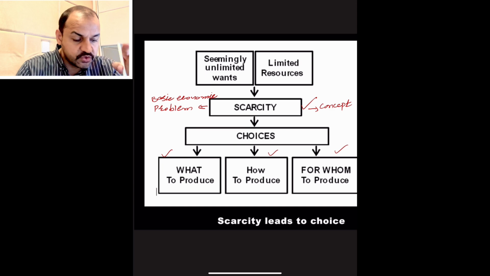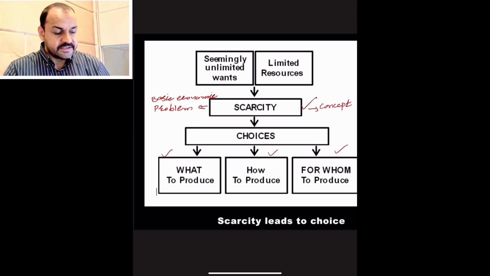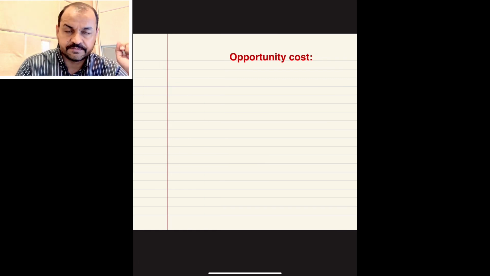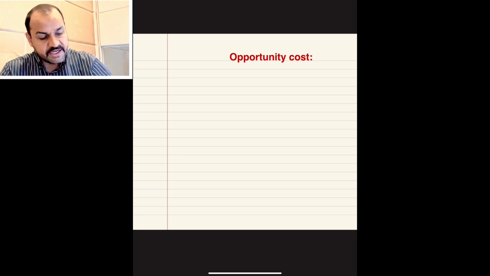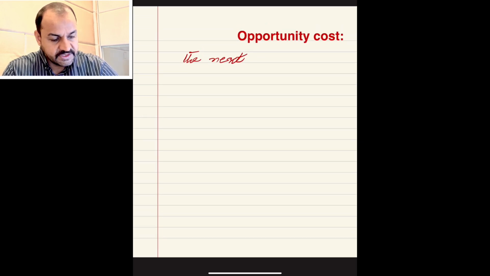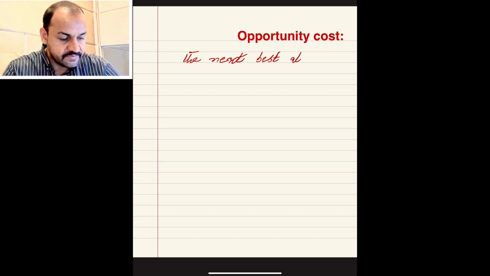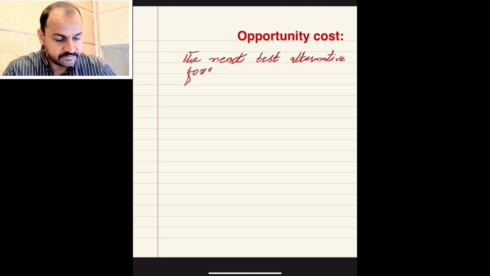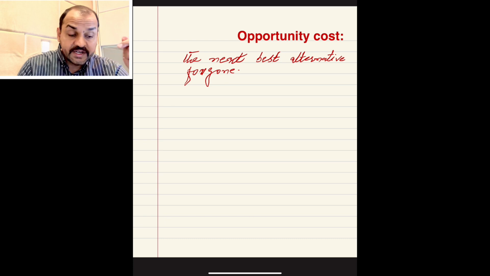Okay. So the first important concept of economics is scarcity. The second is choice. And the third economic concept is opportunity cost. Opportunity cost means the next best alternative forgone. Right? What does this mean? इसके meaning क्या है?